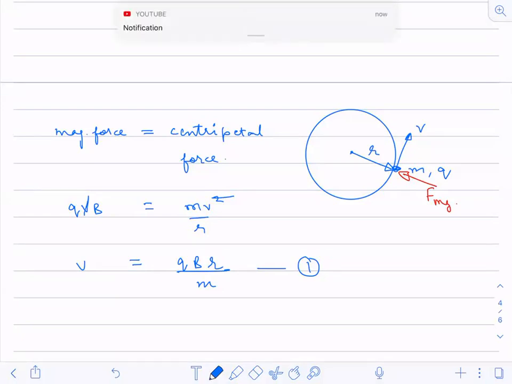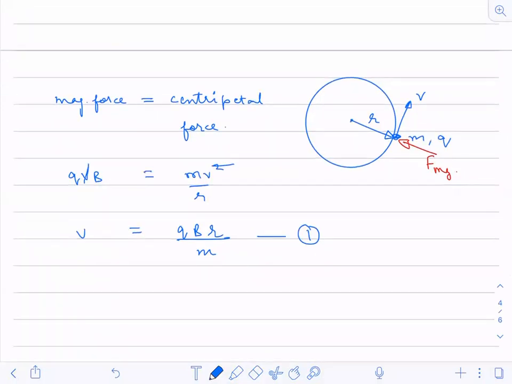Now here, Q by m is an important term. You would have studied in electrostatics also that Q by m is nothing but the specific charge value. Q by m is a specific charge.